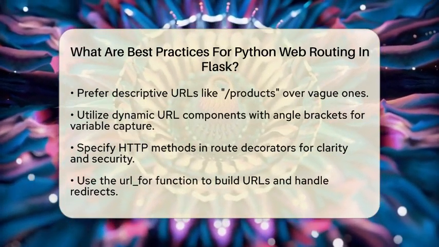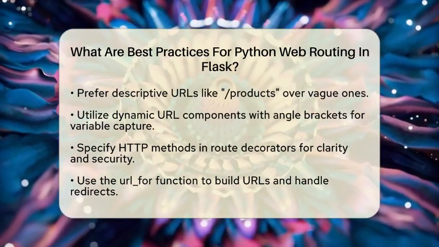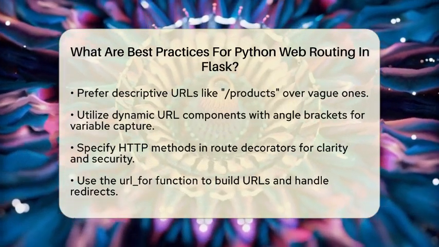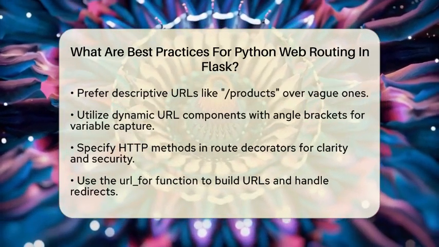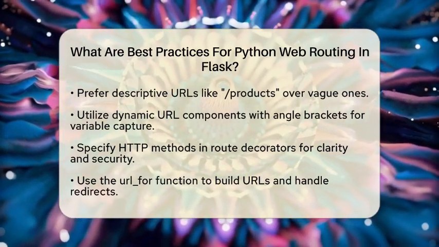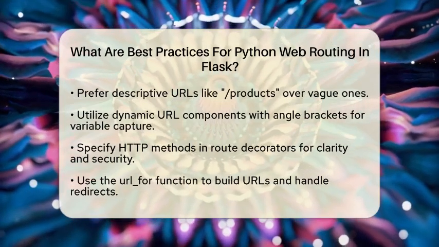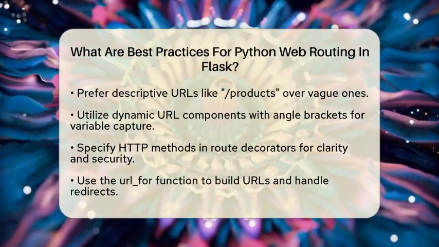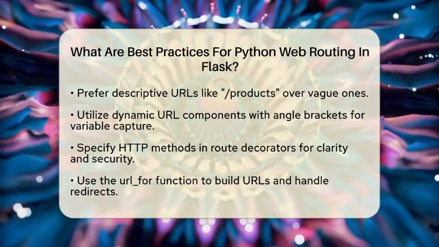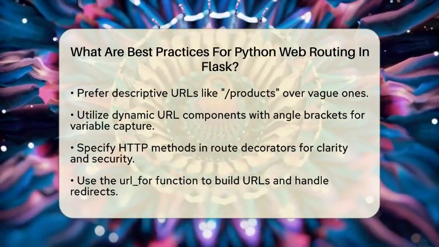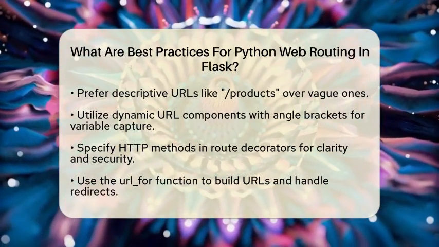When it comes to HTTP methods, be explicit about which methods your routes should accept. By default, routes handle GET requests. If you need to support methods like POST, PUT, or DELETE, specify them in the route decorator. This clarity can enhance security and prevent misuse.